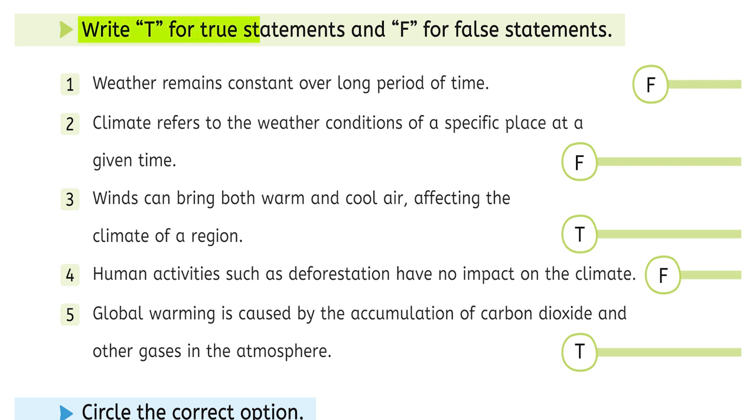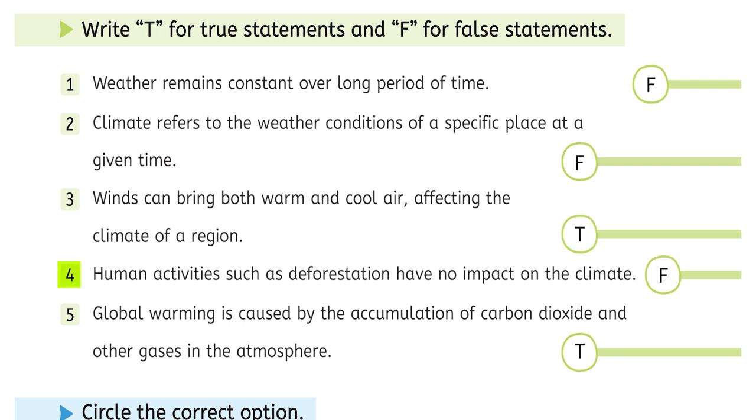Write T for true statements and F for false statements. Number 1, weather remains constant over long period of time. The statement is false. Number 2, climate refers to the weather conditions of a specific place at a given time. False.